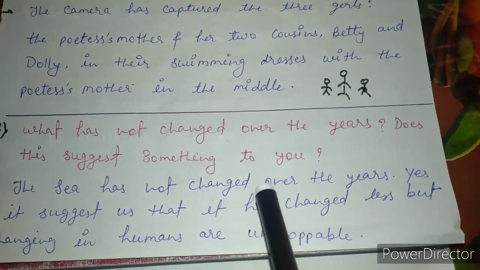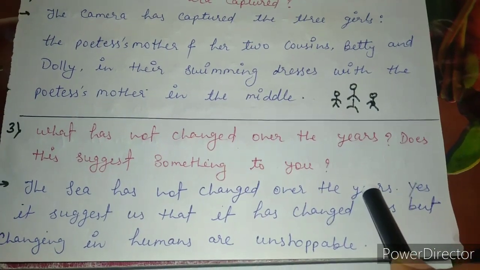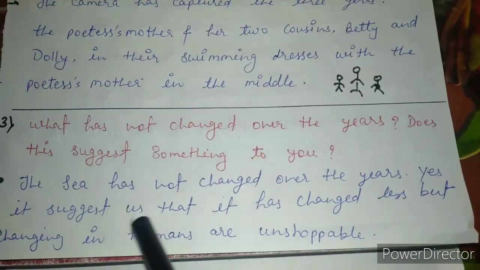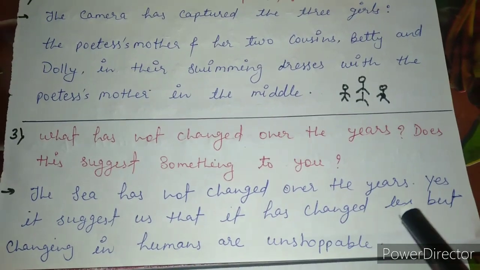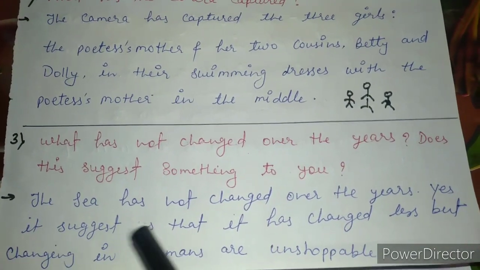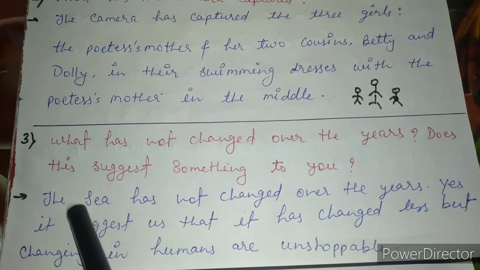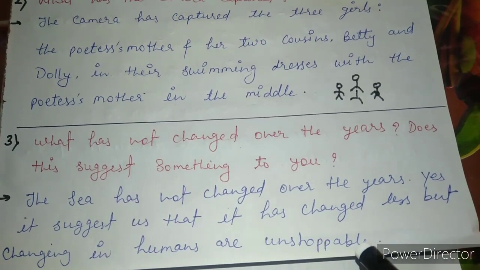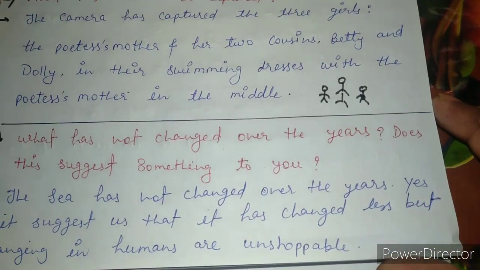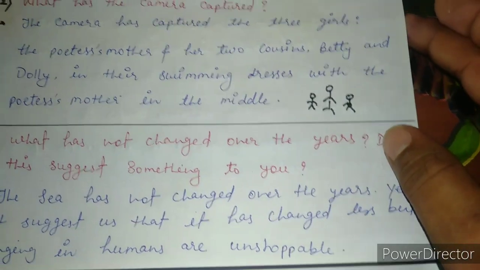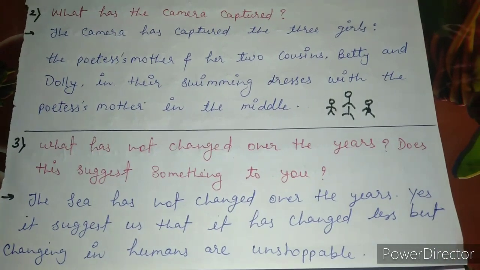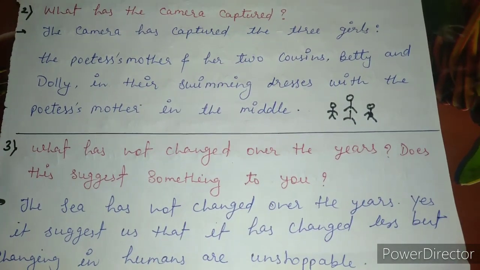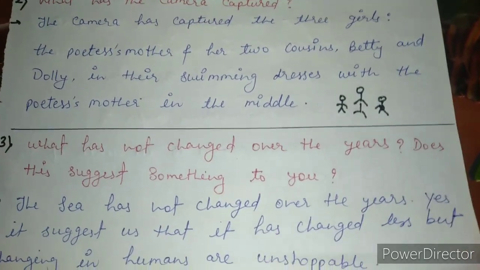The sea has not changed over the years. The sea itself was not changed. Yes, it suggests that the sea has changed less, but changes in humans are unstoppable. The human body is transforming, changing day by day, but not the sea, not the ocean itself.